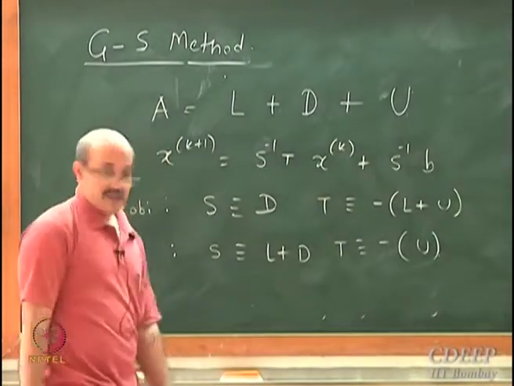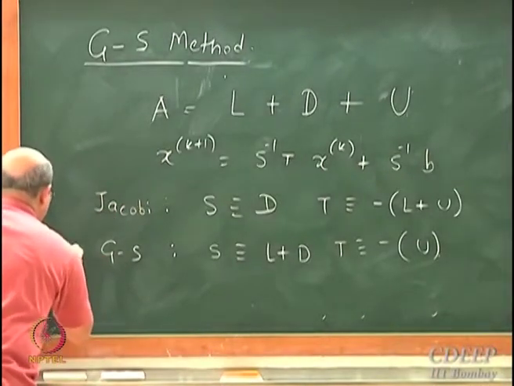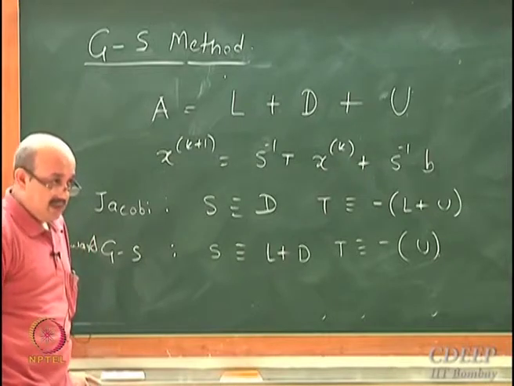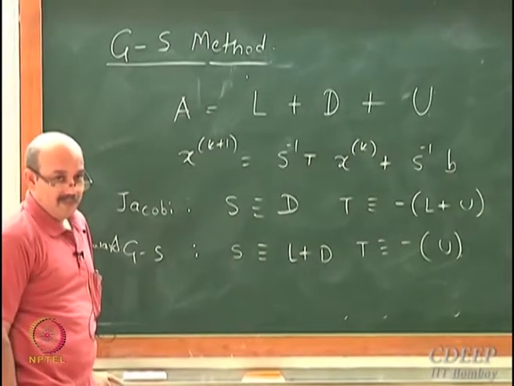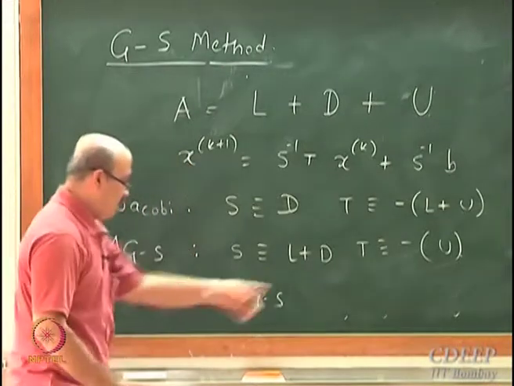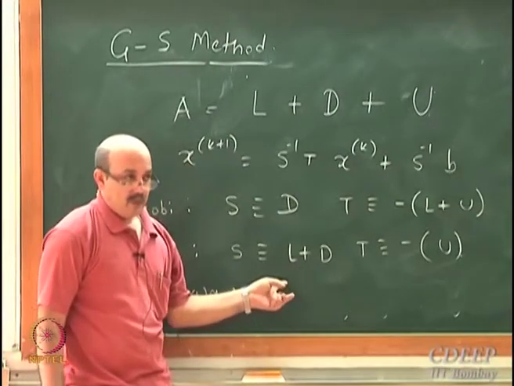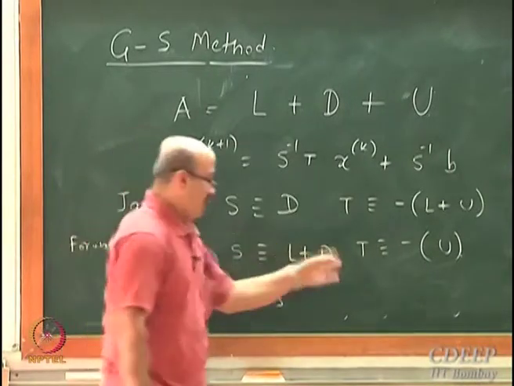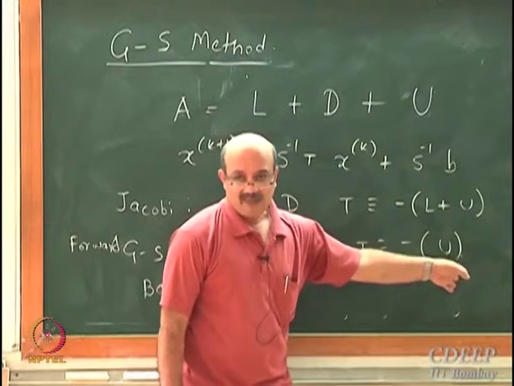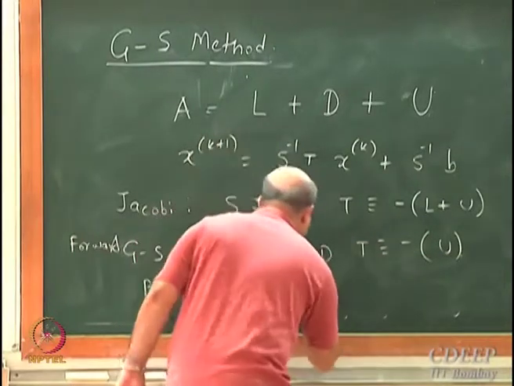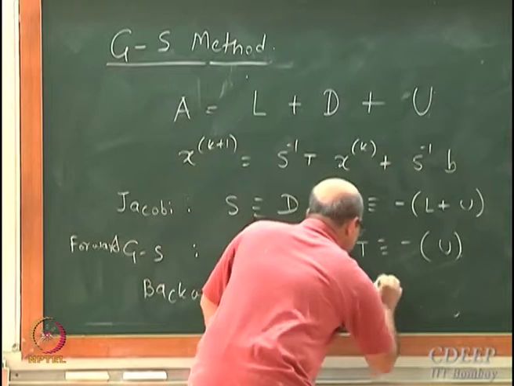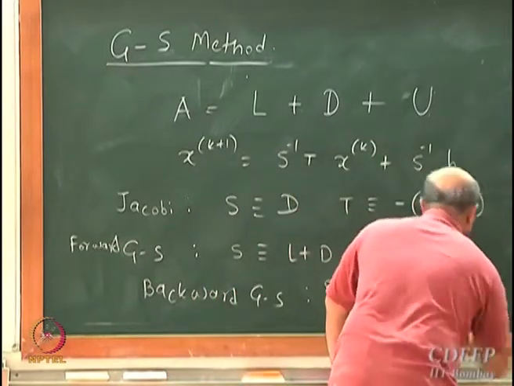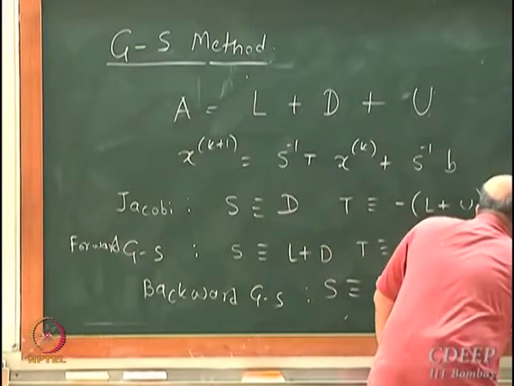This is forward. Can you guess what will be backward Gauss-Seidel? See, here it is L plus D. What will be backward Gauss-Seidel? U plus D, and here it will be minus L. Backward Gauss-Seidel will be S corresponds to U plus D and T corresponds to minus L.